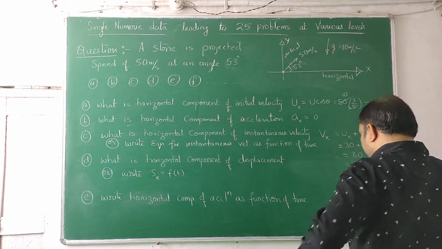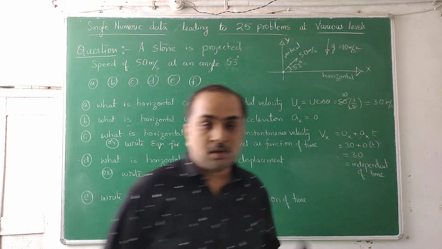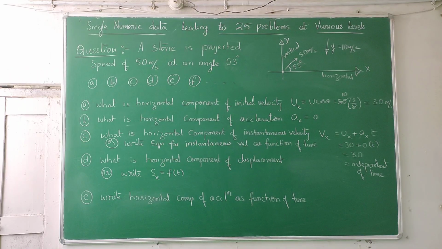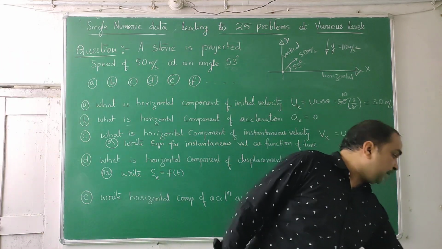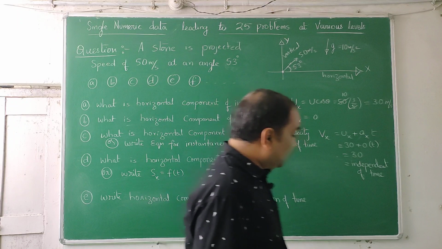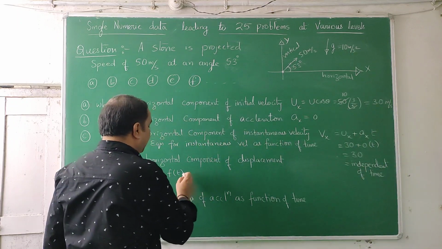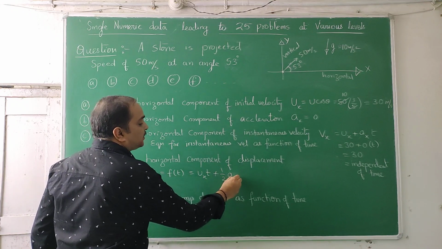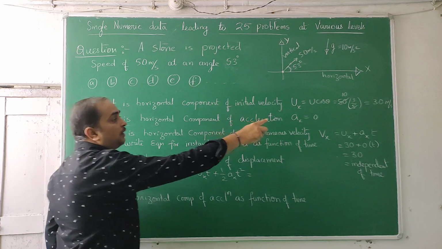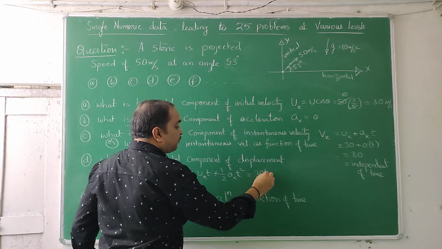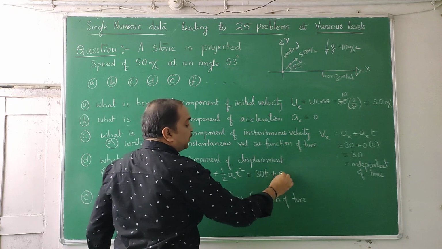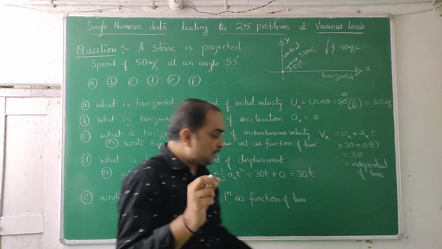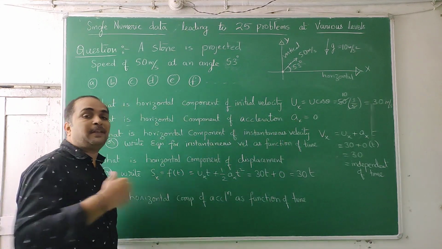So students, sorry for the disturbance. Write instantaneous displacement as a function of time. This is Sx. Sx as a function of time means ux t plus half ax t square. ux is u cos theta, which is already derived, 30 t, plus ax is 0, so this part is 0. It is 30 t. So it depends on time. Displacements depend on time. By putting 1 second, 2 seconds, 3 seconds, you are going to get horizontal displacements from this.